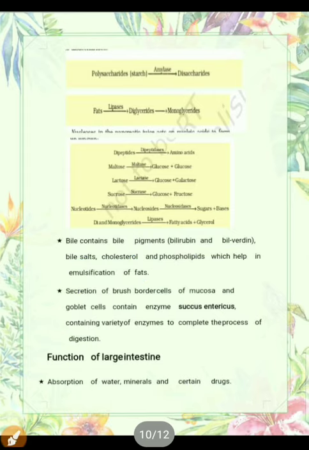But intestinal enzymes and pancreatic enzymes don't work in the acidic medium. So bile juice provides the alkaline medium for the functioning of intestinal and pancreatic enzymes. So bile has mainly two functions: it helps in the emulsification of fat, breaking large particles into small particles, and it provides the alkaline medium for the functioning of pancreatic and intestinal enzymes.